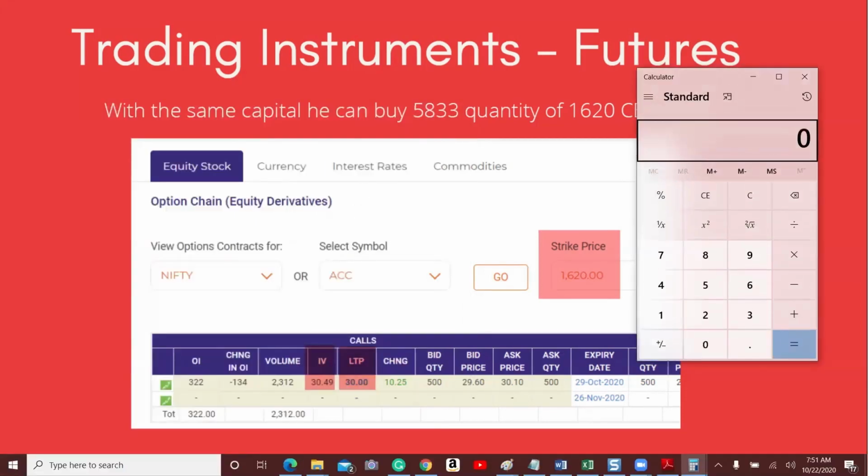For example, 1,75,000 is the capital. Now the premium is 30 rupees. So divided by 30, he can buy 5833 quantities of this premium, for example 1620 CE. This might vary a little bit based on the lot size, etc. But for explanation's sake, we can assume he can buy 5833 because that is the exact division.